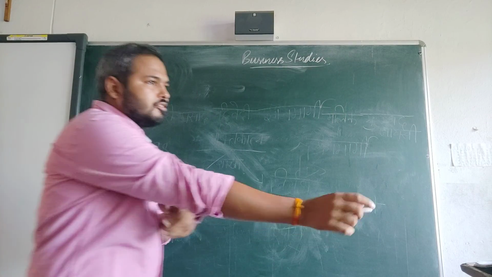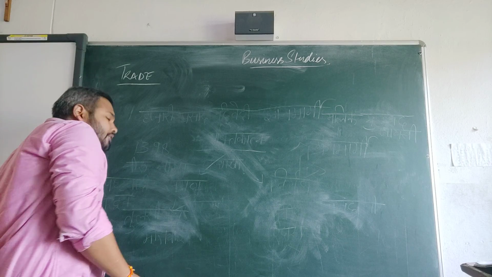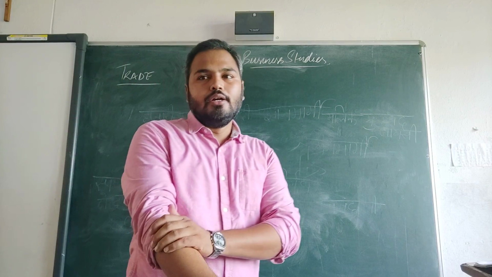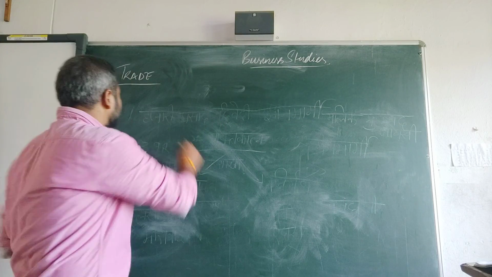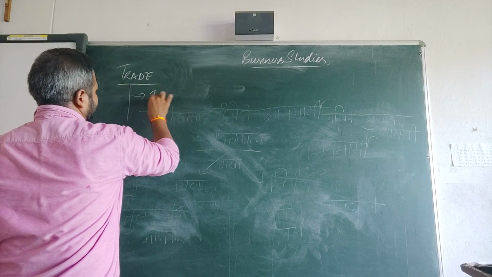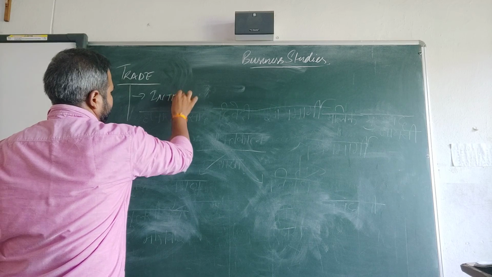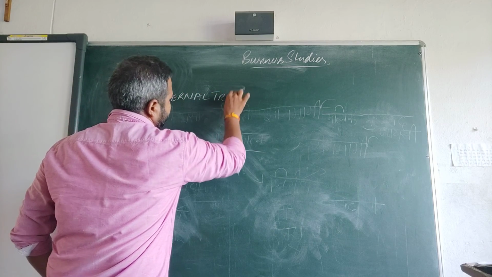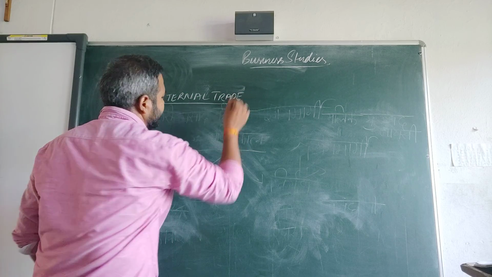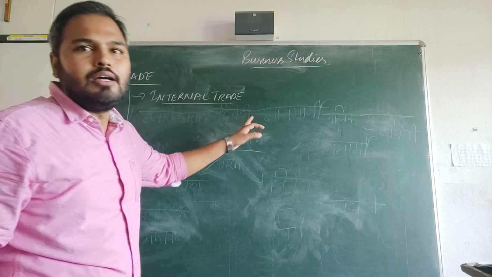So in business studies, we were studying trade of chapter 1. In trade we have seen there are two classifications of trade. One was internal. So we have seen internal trade.